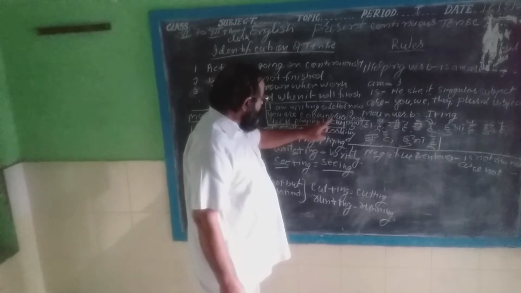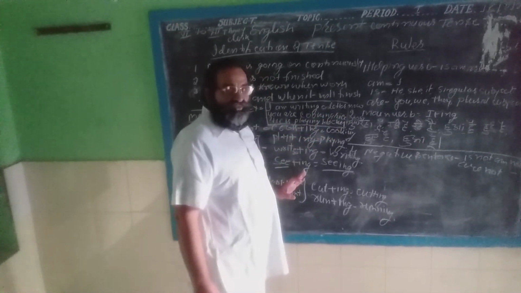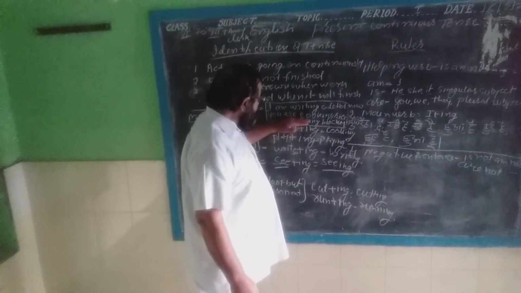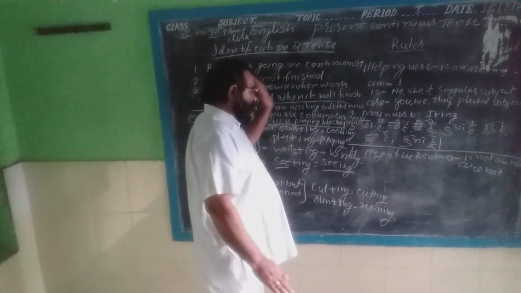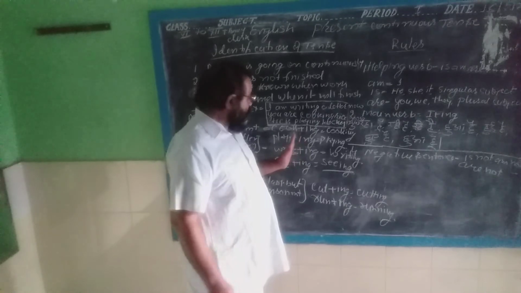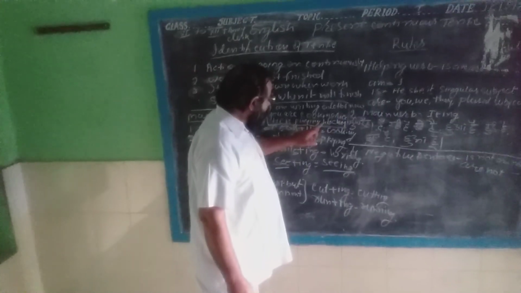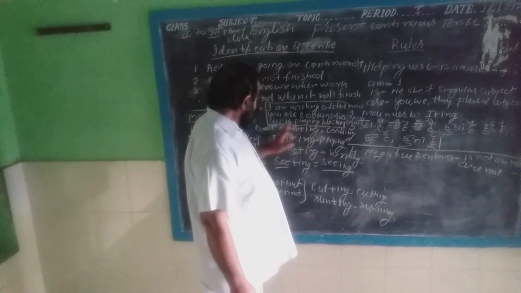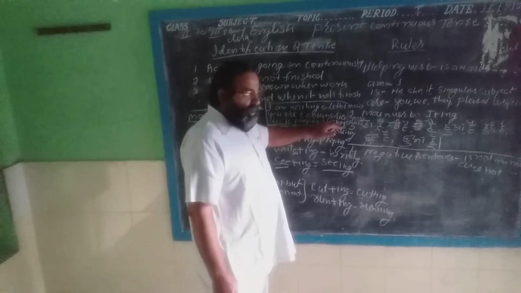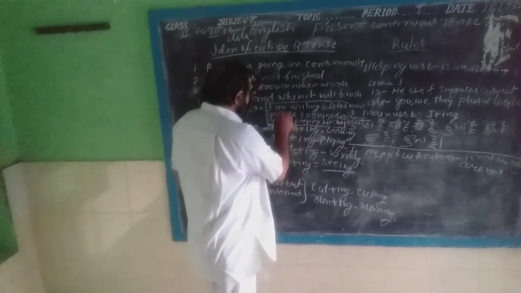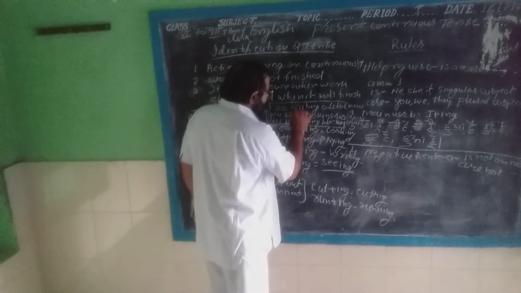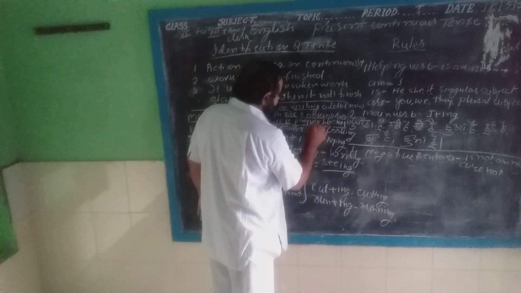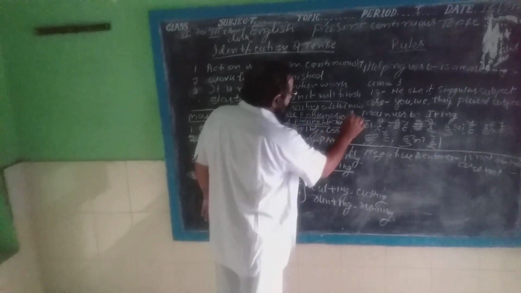Secondly, you are cooking rice now. Work is going on. When it will finish, it is not known. When it started, it is not known. He is playing hockey now. The action is going on. Here is the helping verb am, are and is, and it is the first form plus ing, and the word now indicates present continuous.